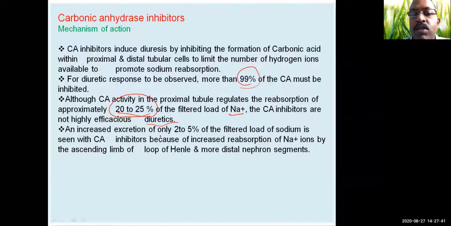So an increased excretion of only 2 to 5% of the filtered load of sodium is seen with carbonic anhydrase inhibitors because of the increased reabsorption of the ions by the ascending loop of Henle and more distal nephron segments. So even the other sites, site 2, site 3 and site 4, are also responsible for the reabsorption process. So site 1 is not the most efficient method of preventing the reabsorption of sodium ions. It's only 20 to 25%.